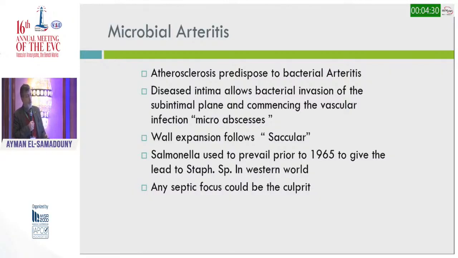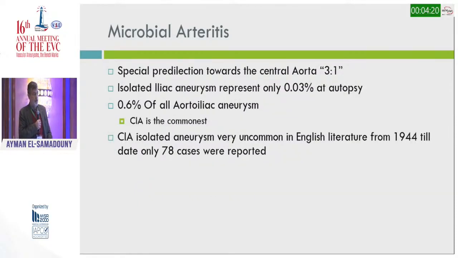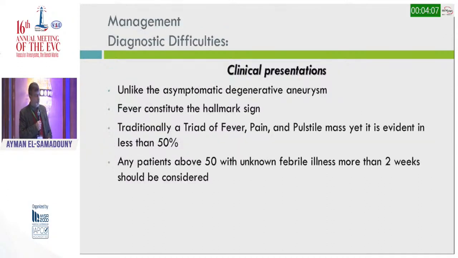Salmonella used to prevail prior to 1965, but later it shifted to staph species. Any septic focus could be the source. There is a special predilection towards the aorta, 3:1. However, isolated iliac aneurysm represents only 0.03% at autopsy and 0.6% of all aortoiliac aneurysms.